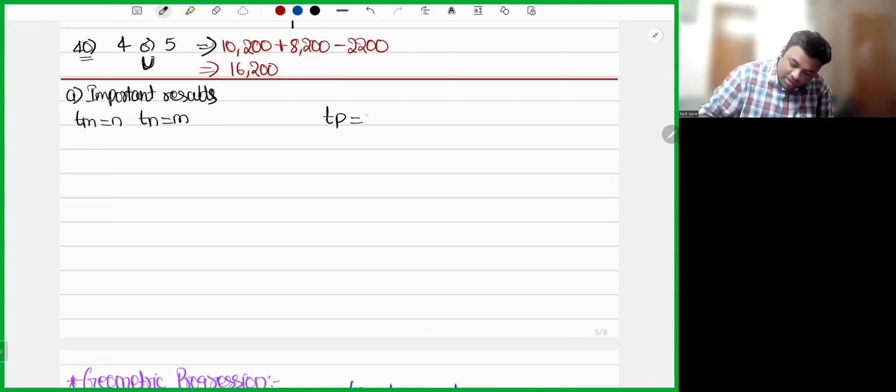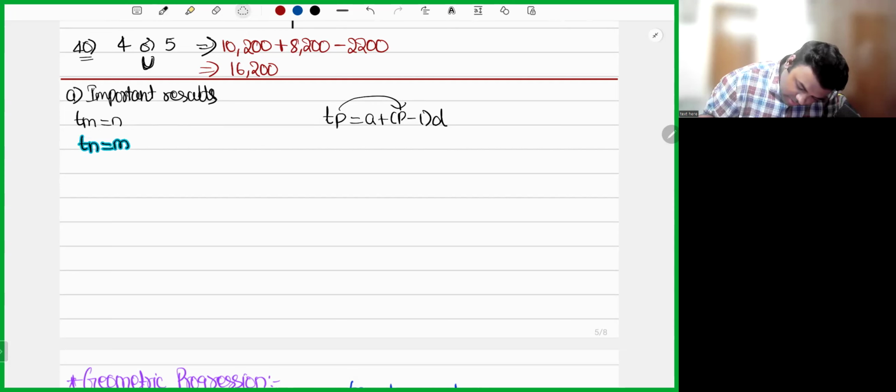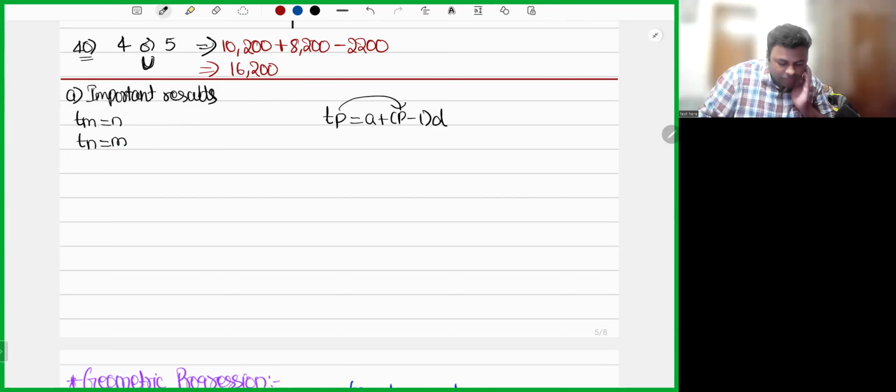Okay. How will you get Tp? A plus p minus 1 into D. N minus 1 I should write, but here Tp is there, right? So I'm writing A plus p minus 1 into D. So Tm is given and Tn is given. I hope you know how to calculate common difference: difference between term values divided by difference between term positions.